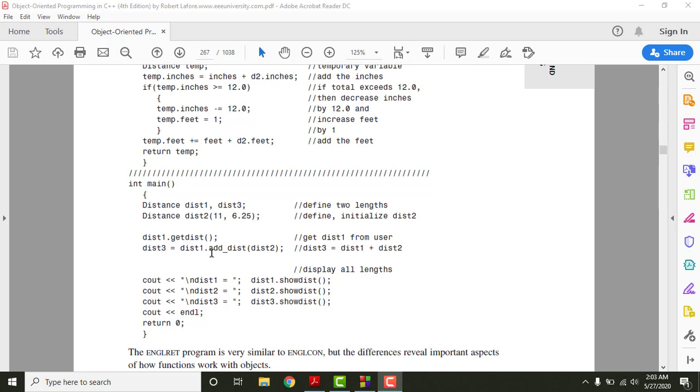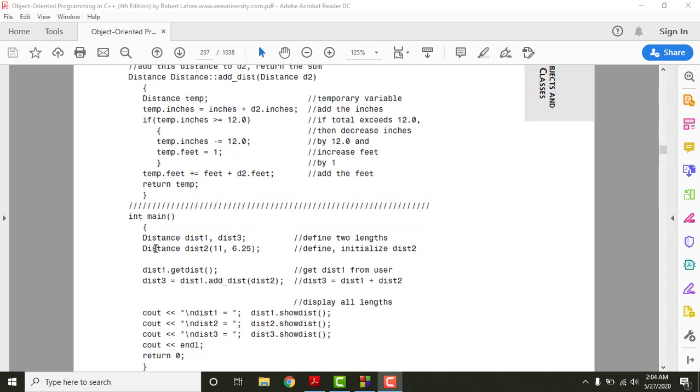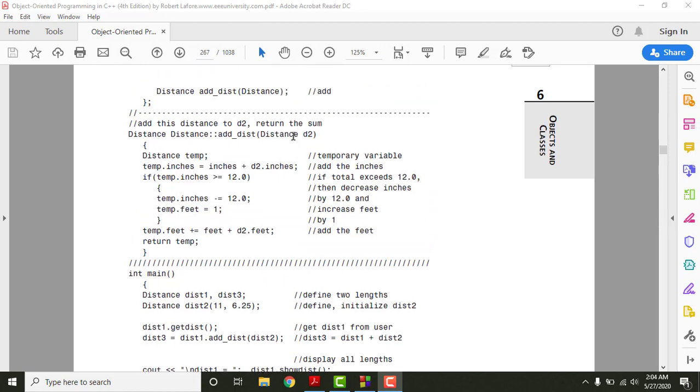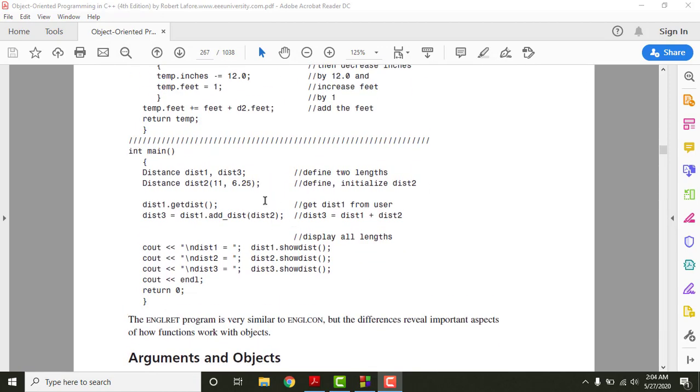The rest of things are very similar to the earlier program, and the value that is being returned by this function after performing its job is stored in distance 3 here. So distance 3 is an object which is holding the value returned by the function named addDistance. And what addDistance is doing is adding two objects together: an object which is calling the function, and an object which is being passed as an argument to that function. In the function definition, this function only has one argument, so we have to provide only one argument in the main program here.